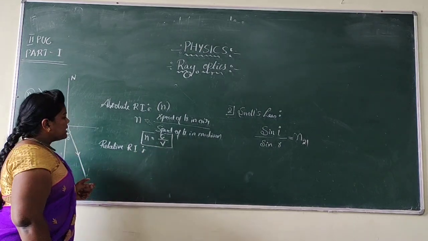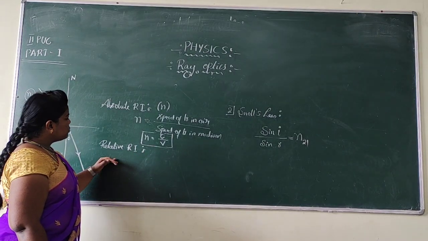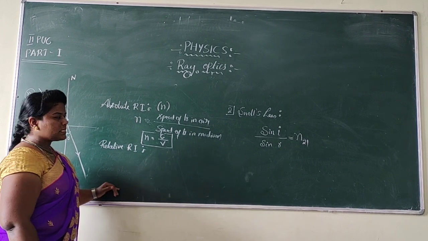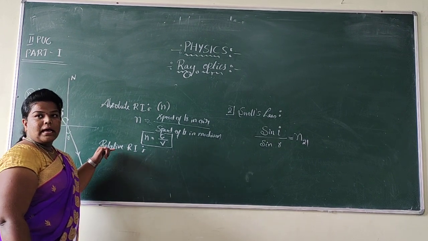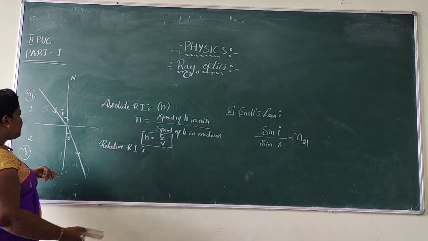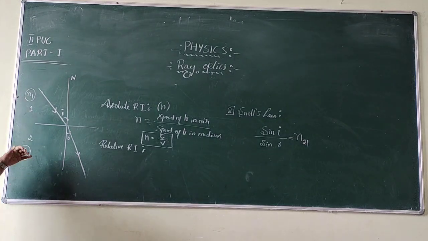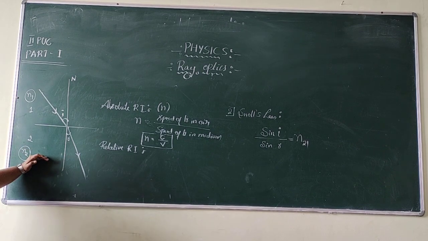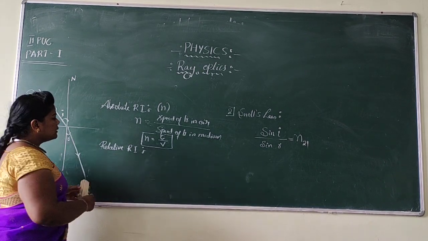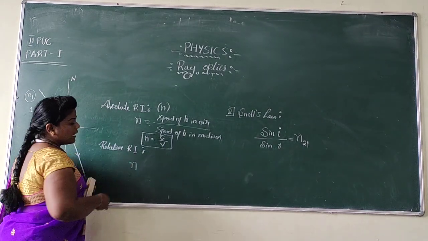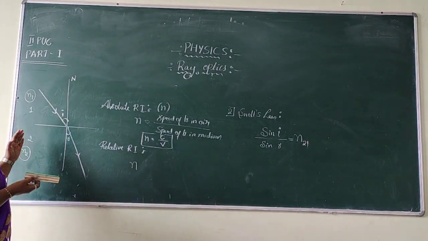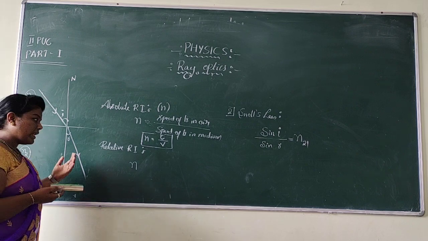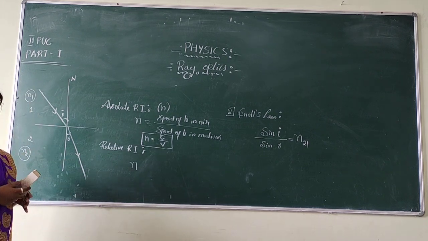Dear students, when we come to the relative refractive index, the word relative deals with comparing the velocity of a light ray traveling in one medium with the velocity of a light ray traveling in the second medium. So the relative refractive index is always measuring the velocity of a light ray in one medium with respect to another.